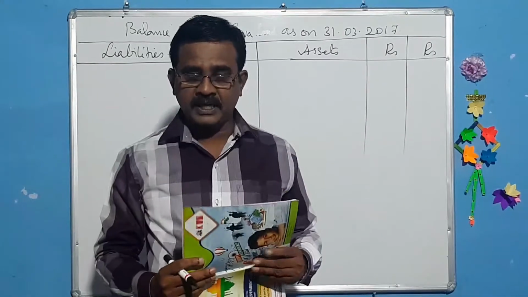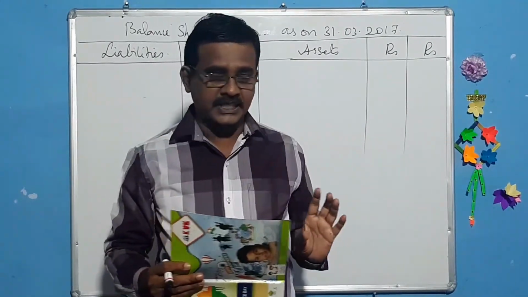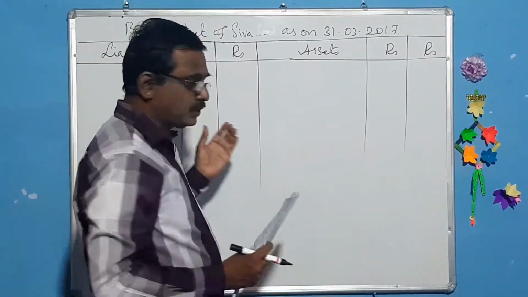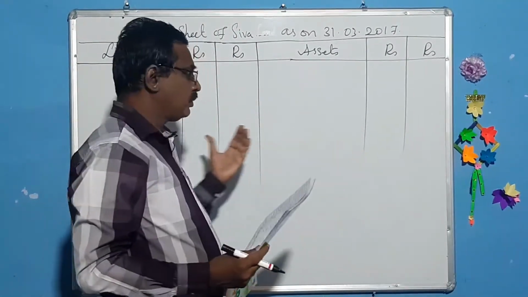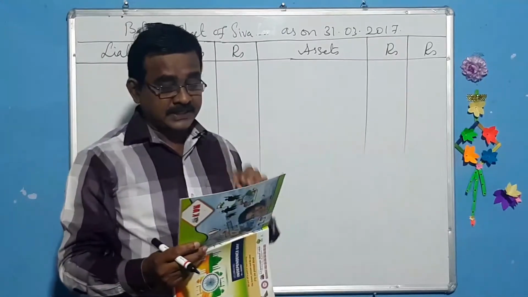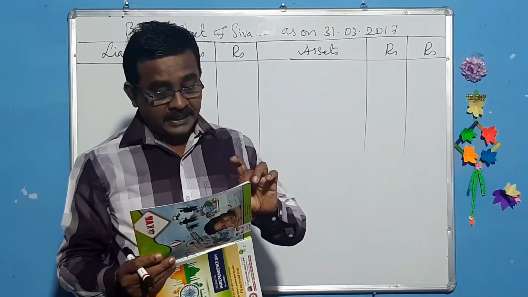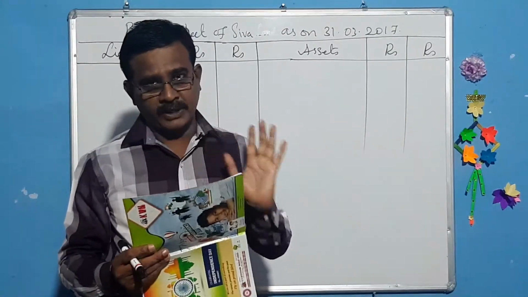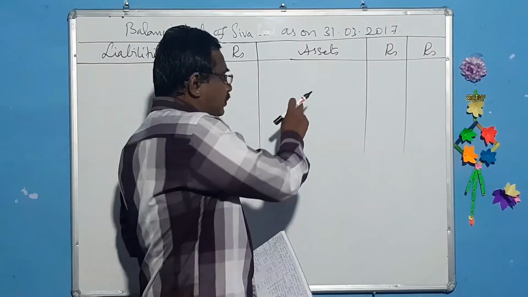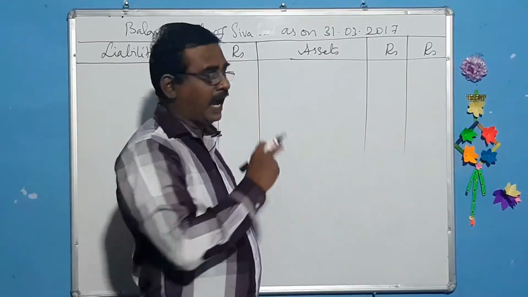How to prepare that? We have to prepare a balance sheet and use the opening balances to find out the opening capital. Take the receipts and payments account; that balance should be the opening balance at the beginning of the accounting period. That should be brought to the balance sheet, asset side.